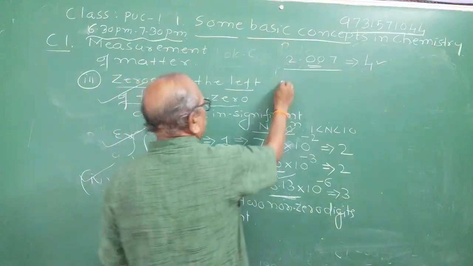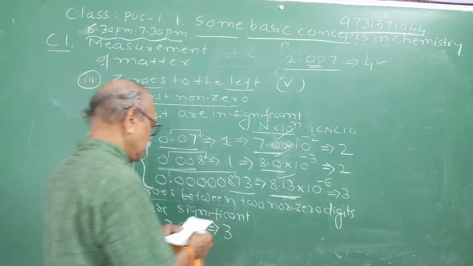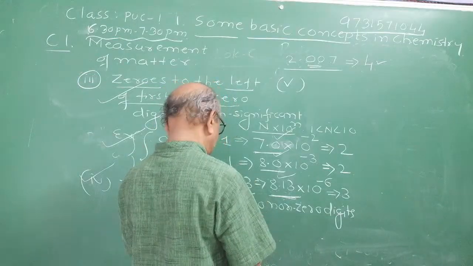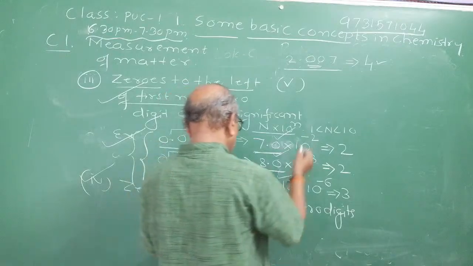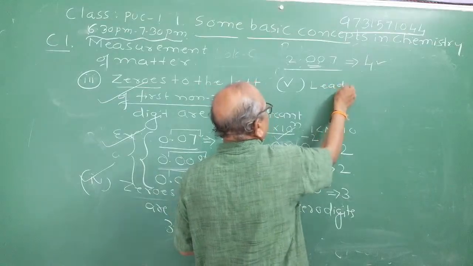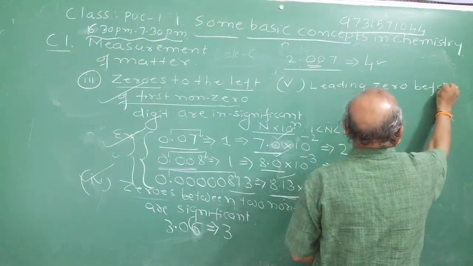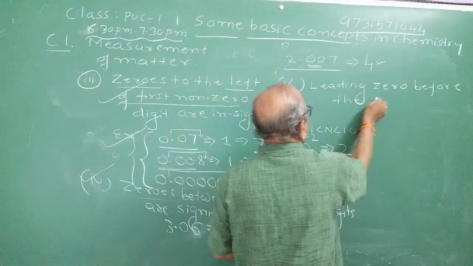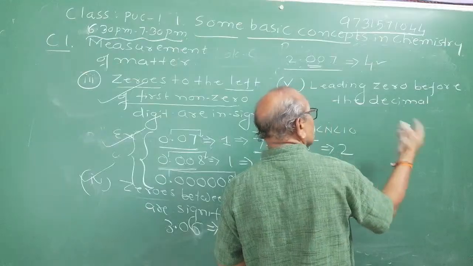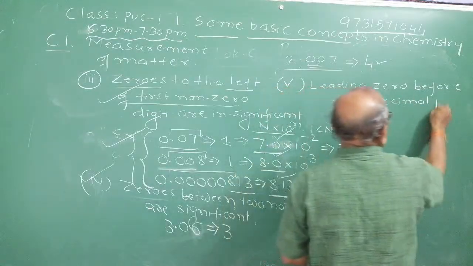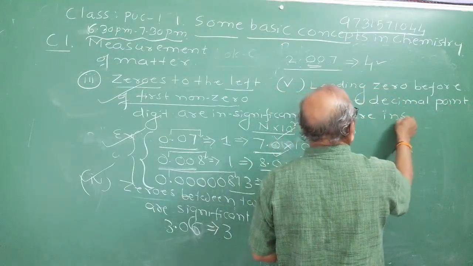Next, the fifth one. Just keep it in your mind while writing the answers. After multiplication or division or addition, these will help you. Leading 0 before the decimal point. Look at the zeros: when the zeros are insignificant, and when the zeros are significant. Leading 0 before the decimal point is insignificant. What is the meaning of it? We will try to understand.